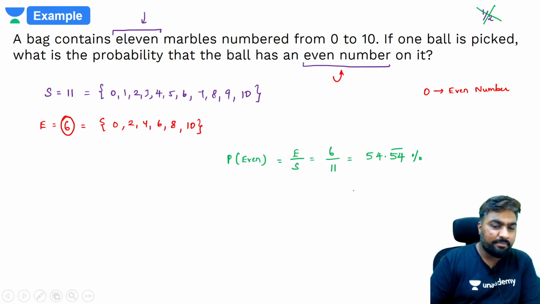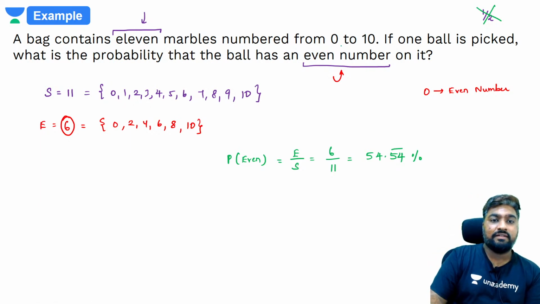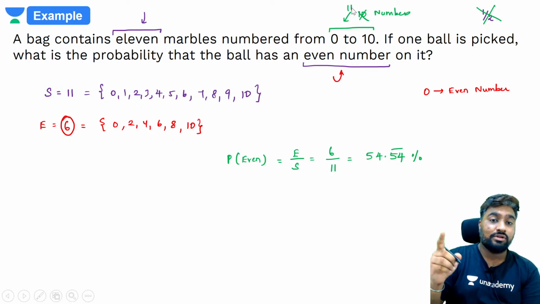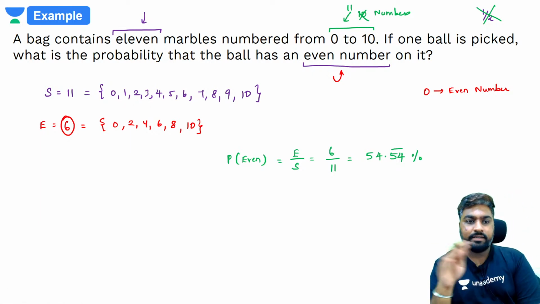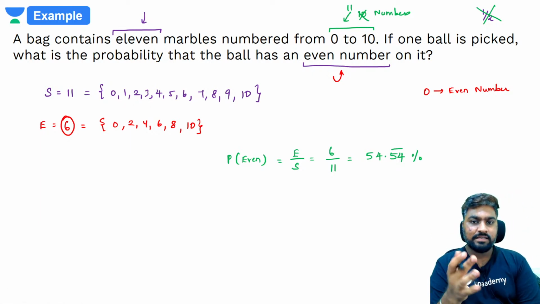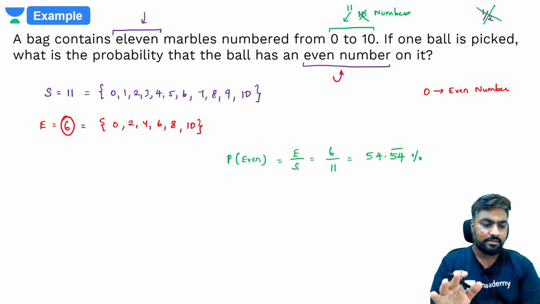Normally people miss out 0 even when counting this. 0 to 10, they think there are 10 numbers. There are not 10 numbers, there are 11 numbers. 0 to 10, you have to include 0 also, okay? Clear? So you understand the essence of probability now? Any doubts here with this?